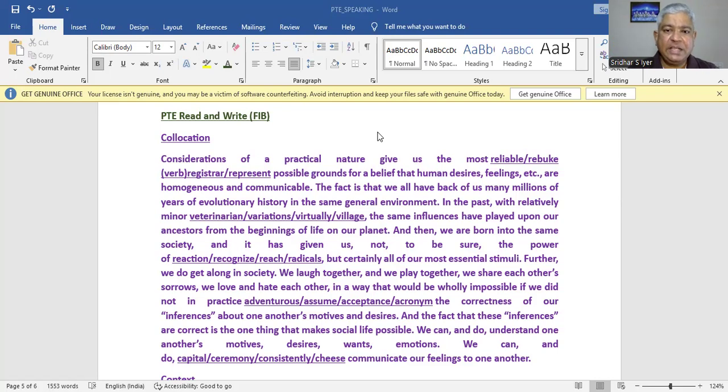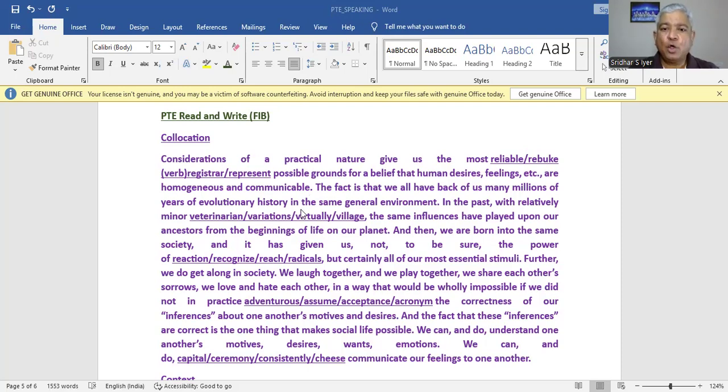Considerations of a practical nature give us the most dash possible grounds for a belief that human desires, feelings, etc. are homogeneous and communicable. So we are talking about reliable, rebuke, register, represent. So the best suited collocation here would be most reliable because rebuke means disapproval. Registrar is a person who registers marriages or houses. Representing a team is something different. So most reliable possible grounds for a belief that human desires is the best collocation here.